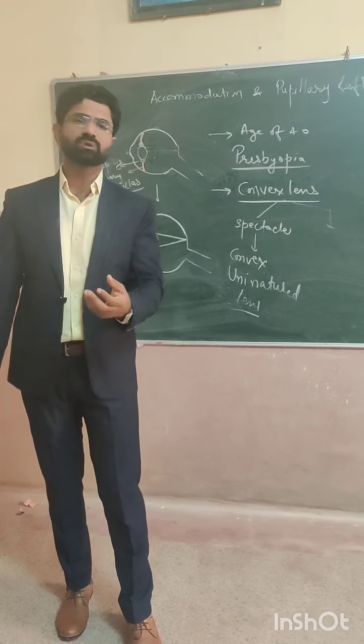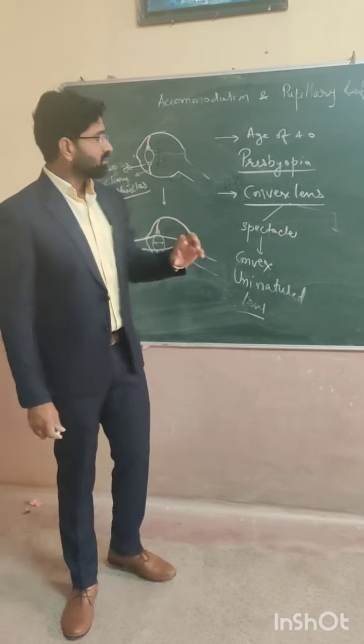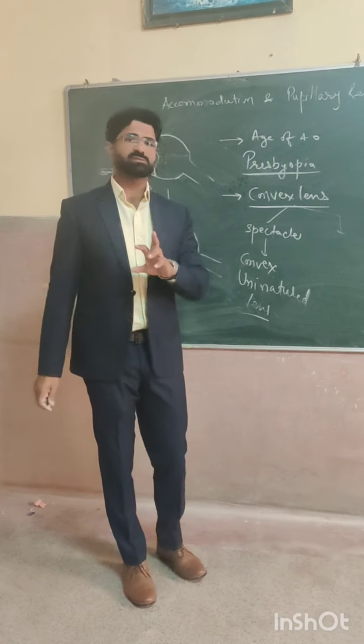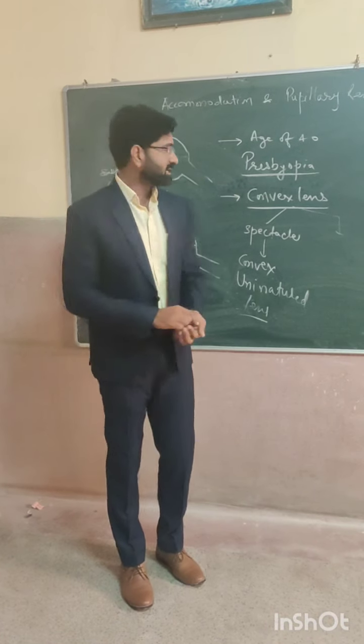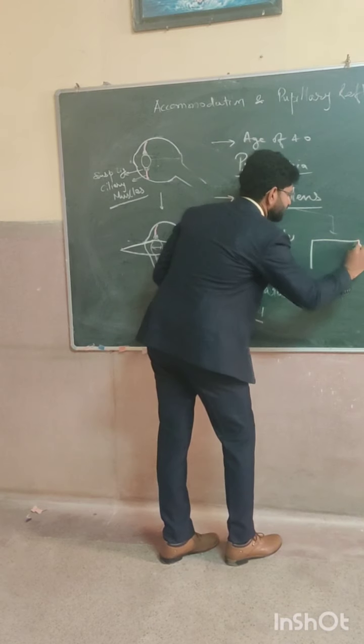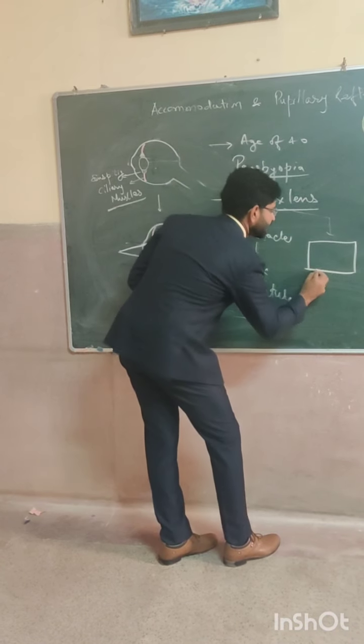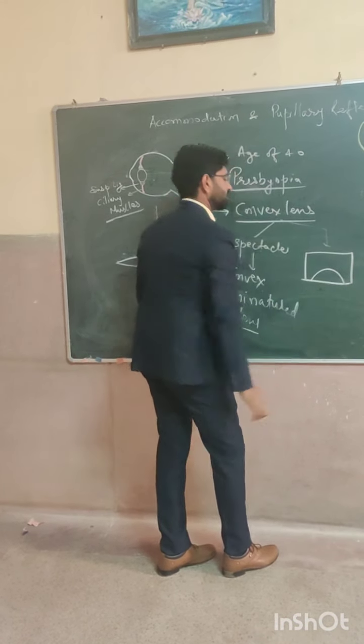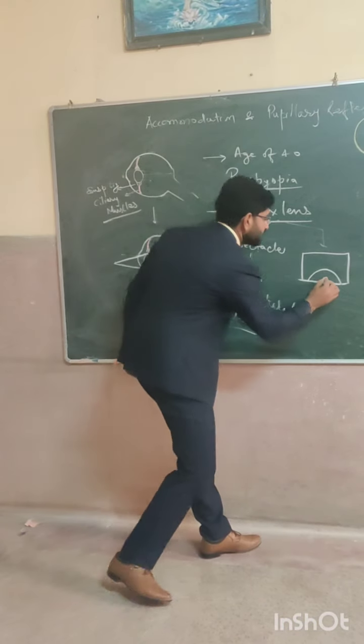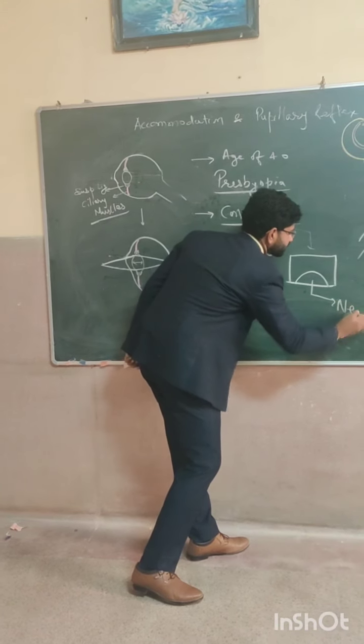But in case a person has a pathology, like he was having myopia or hypermetropia, in those cases we have to give spectacles having dual nature of lenses. It is generally the bifocal type. The glass will have one part like this, and it will have another glass here. Which one? One is for near vision.